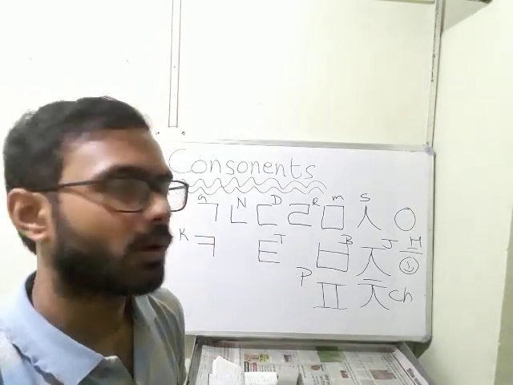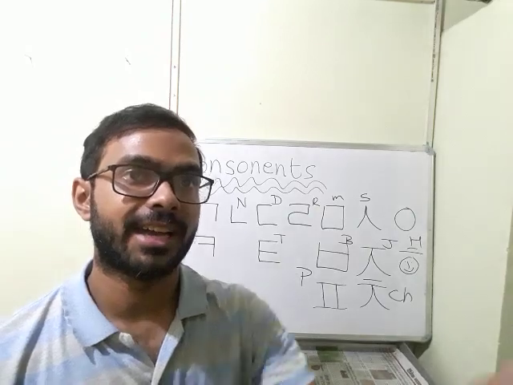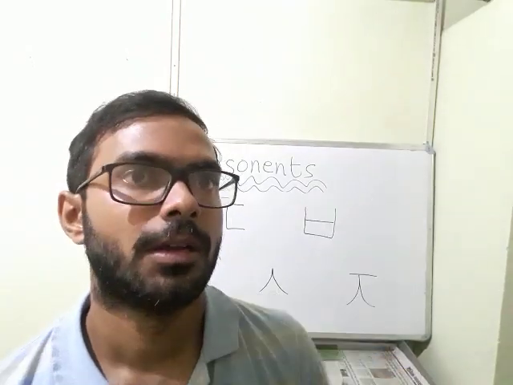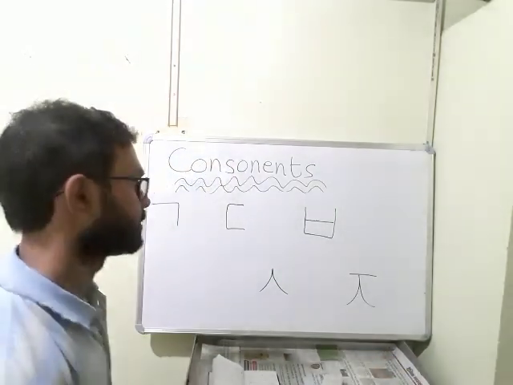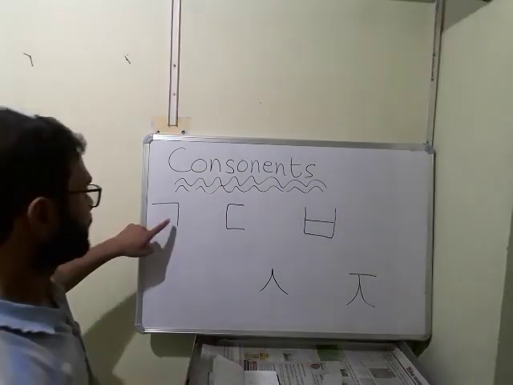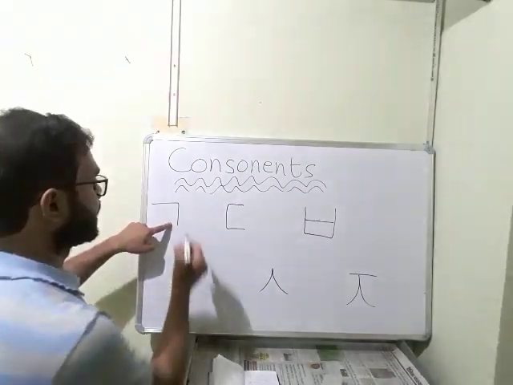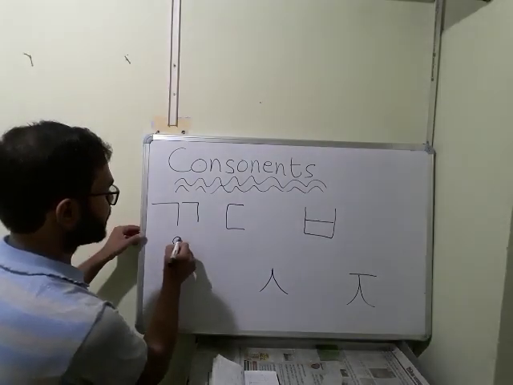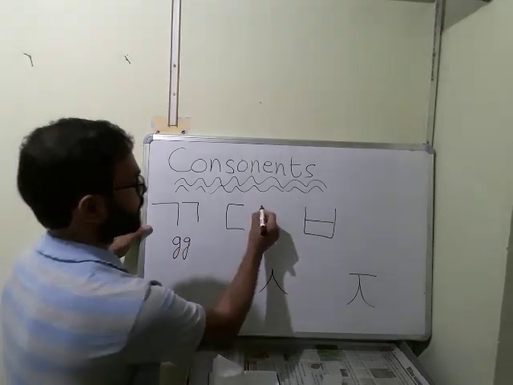Now I will draw the 5 extra consonants. In order to draw them, we will take this G for gun and write it twice, then it will become GG.